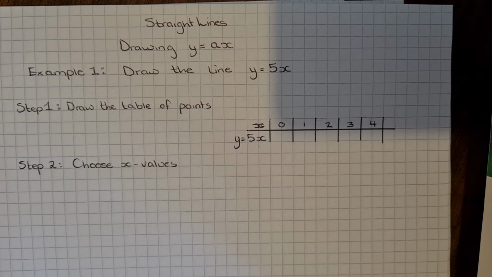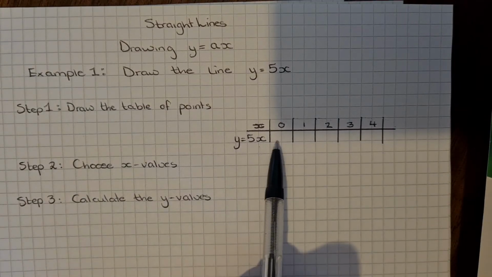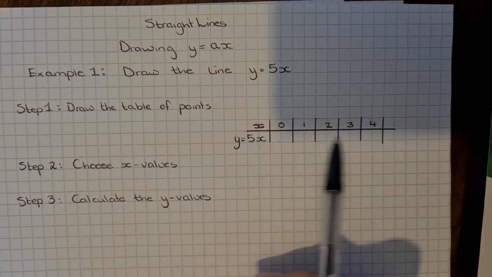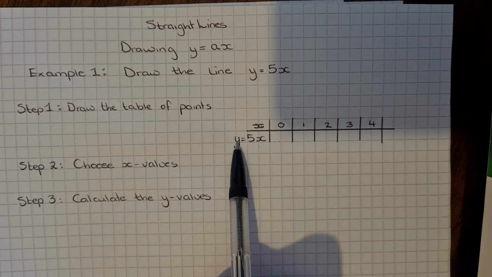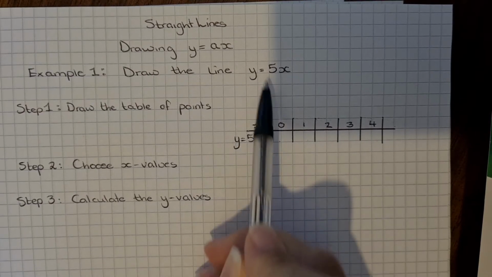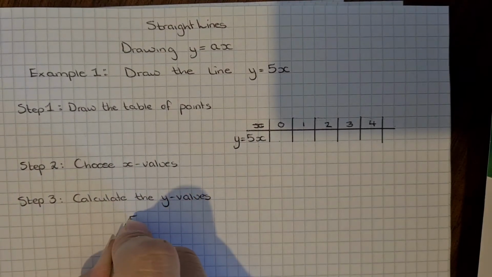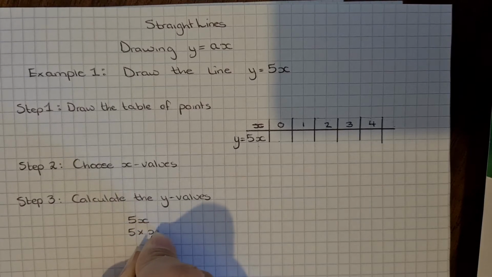Step 3 is calculate the y values. So that means we're going to fill in these numbers along the bottom, because the bottom of the table gives you your y part of the coordinate. Now, because our equation is y equals 5x, 5x just means 5 times x.